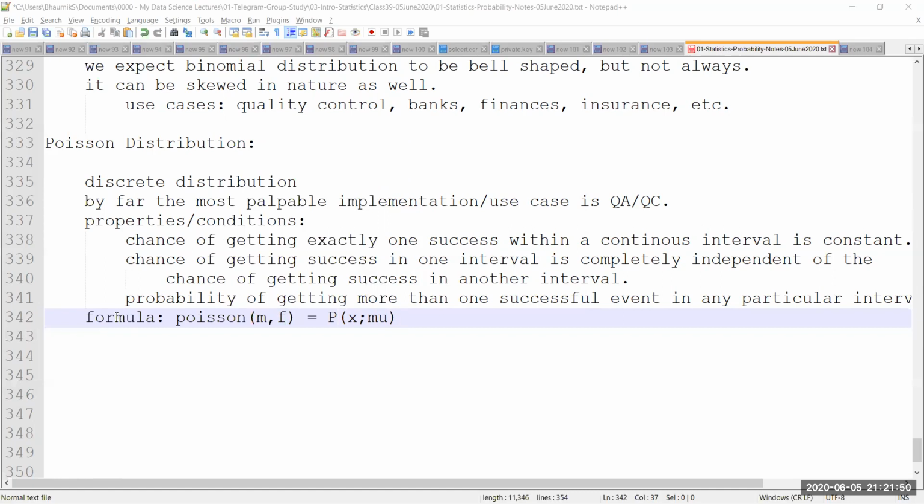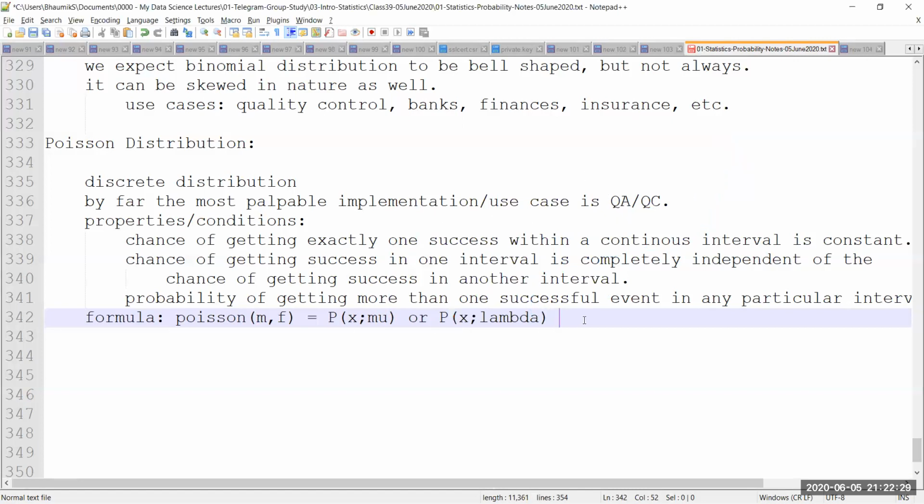right? Sometimes in some books you will find that this mu is also written as lambda. So I can say P of X and lambda. I have no way to print lambda here, so I'll just say lambda. I believe you know, in mathematics lambda is actually represented something like this. So this is the way lambda is actually represented. Either lambda is going to be used over here or mu is going to be used over here. It is both the same thing, refers to the same thing.